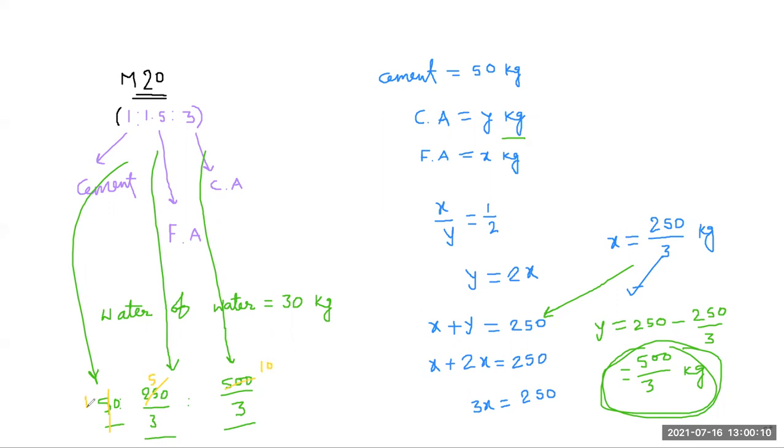So we get 1 is to 5 by 3 is to 10 by 3. If you simplify all these values, then you get 1 is to 1.5 is to 3.